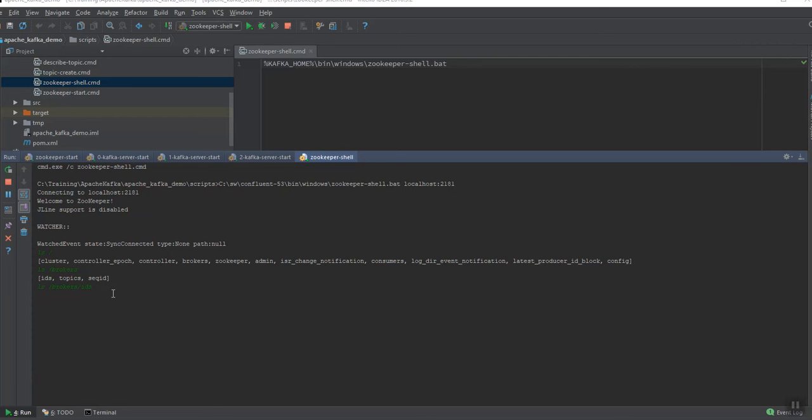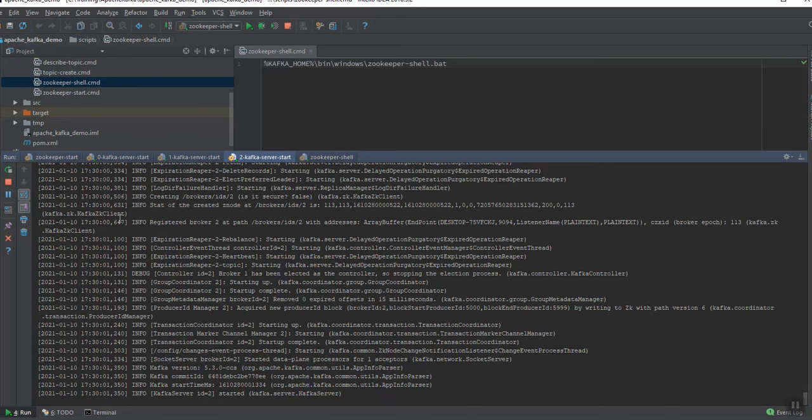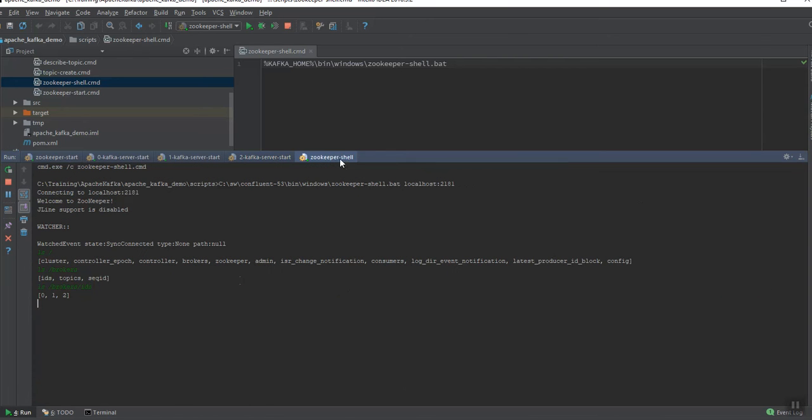Just to observe the difference, let's bring down one of the brokers here. I'm stopping this and rerunning the same command to check if there is any impact. Now you see there are only two brokers active, since ZooKeeper is listening to that. So let's restart this again.